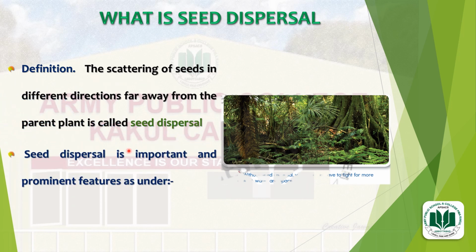Seed dispersal is important and prominent features are as under. Number 1, it increases the chances of survival. It means that seed dispersal increases the chances of survival. How does it increase the chances of survival? When seeds are scattered far away from the parent plant, they will grow healthier.